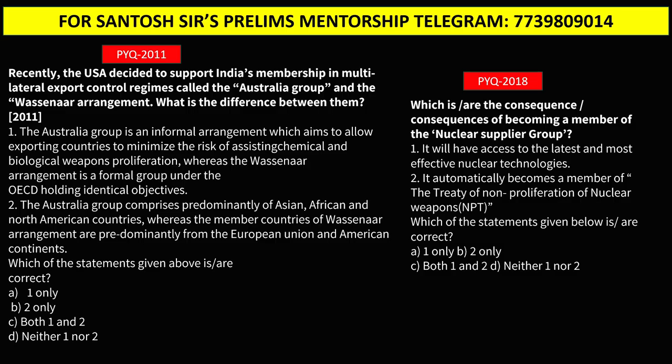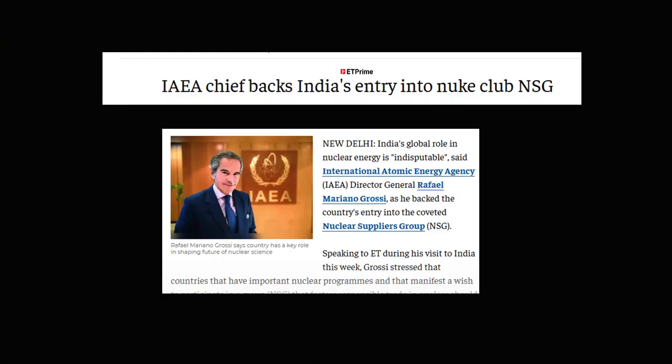You can see this question in 2011 in front of you has been asked on Australia Group and Wassenaar Arrangement. These two are export control regimes. Again, you can see in 2018 there was a question on Nuclear Suppliers Group, which is again an export control regime. Guys, why is this important? Because of two reasons. First of all, this year itself IAEA chief has backed India's entry into the NSG, and